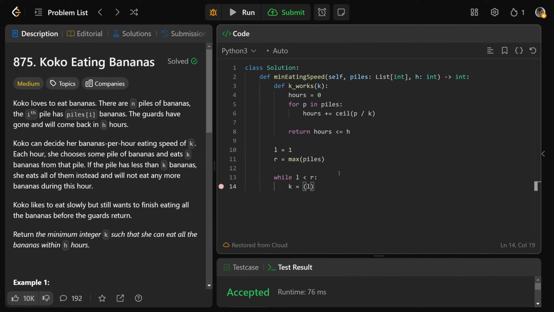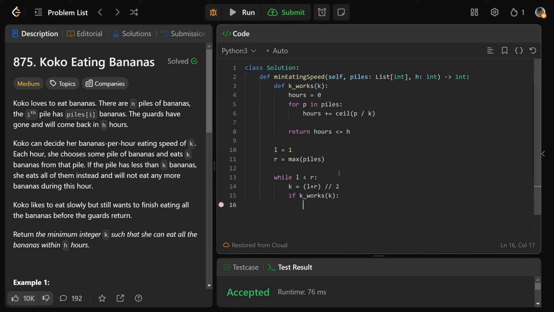So we'll get the middle value, which is L plus R over 2 with integer division. And then we can say, hey, if that K works, well then we found a value. However, we don't want to return that value because we're not searching in order here. This just happens to be the middle for now, and we want to close in on the best value.